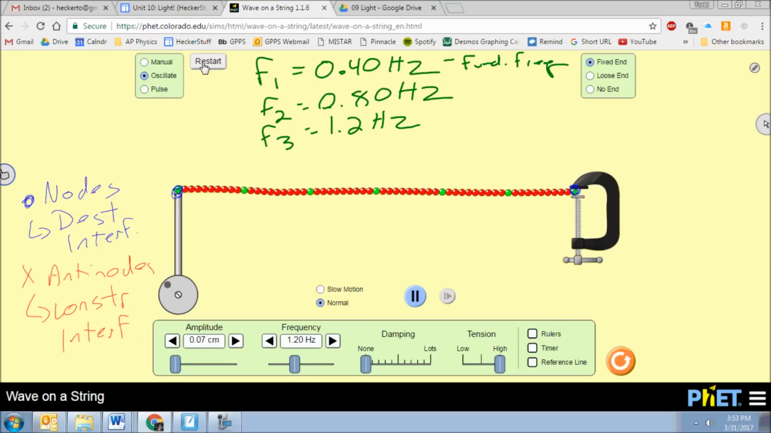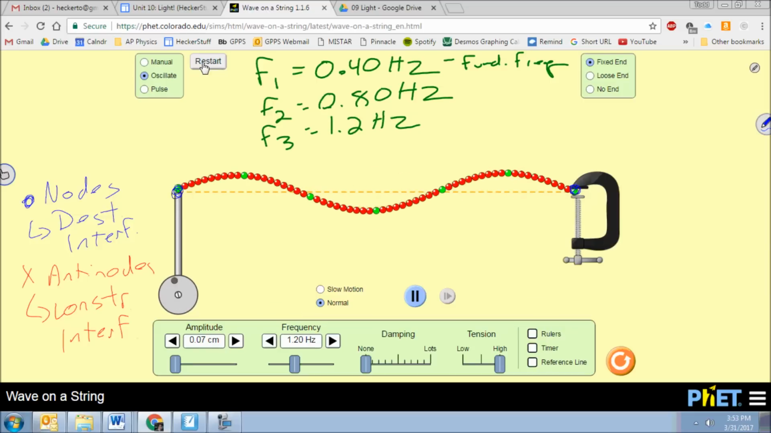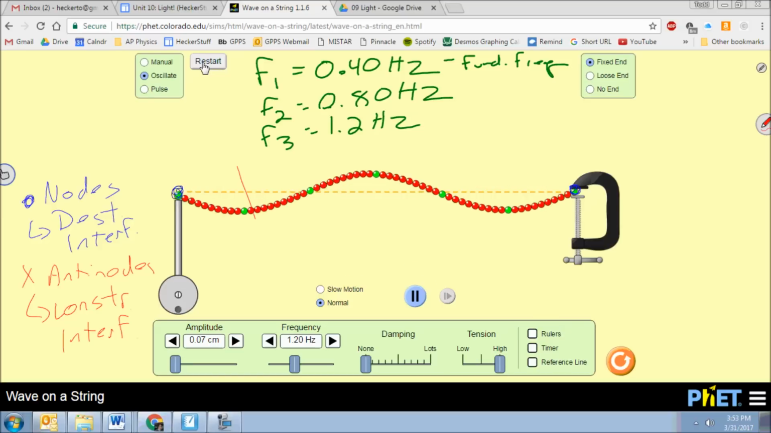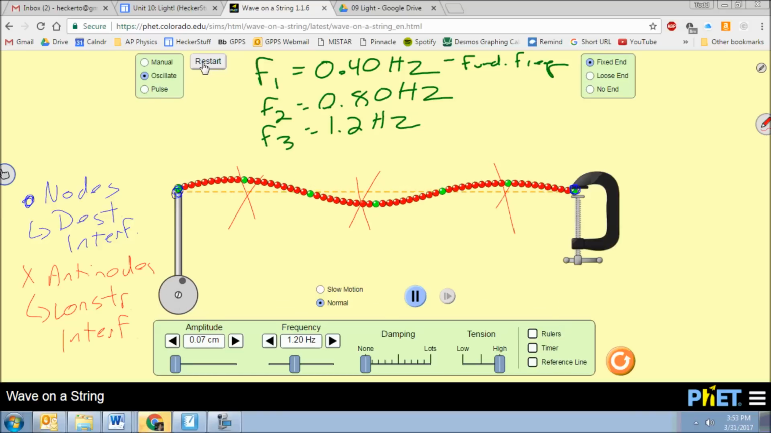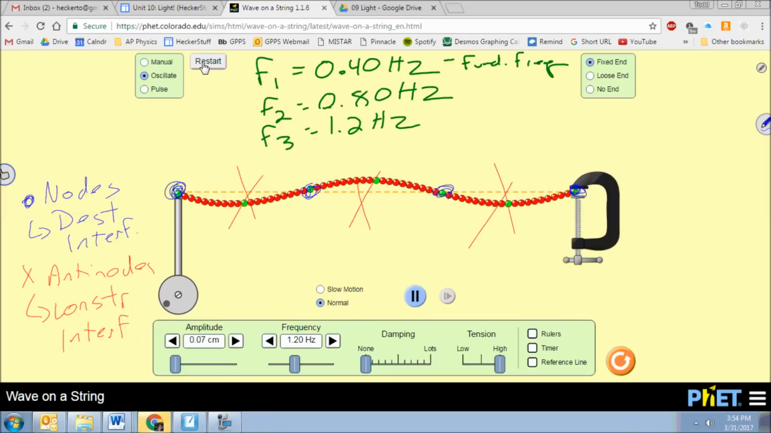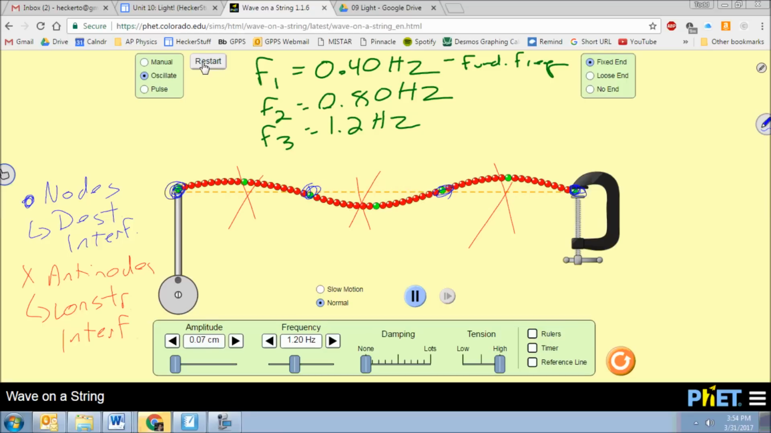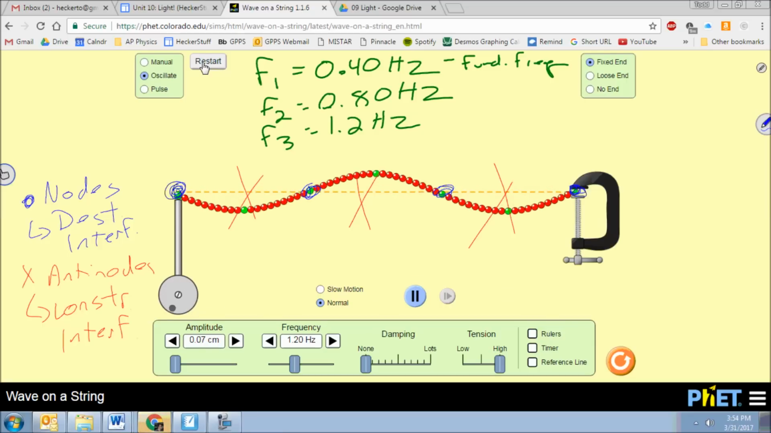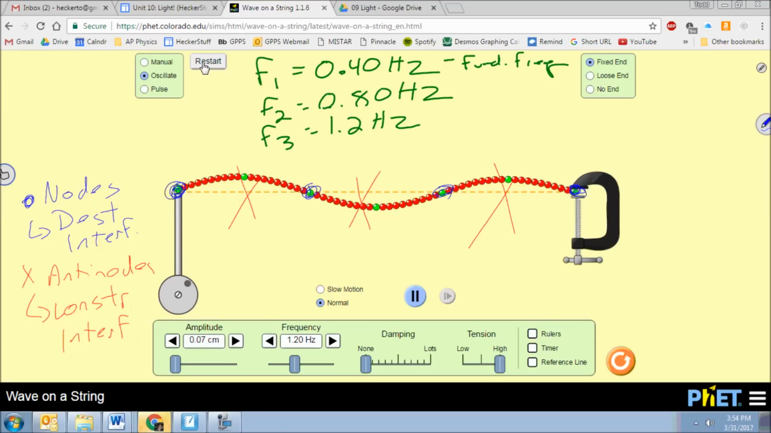Okay, and what you see now is there are 3 antinodes, right? Antinodes are here, here, and here. And then we've got nodes here, here, here, and here, right? Okay? And it does occasionally die out because even though you've got constructive interference, you can still get an amplitude of 0.